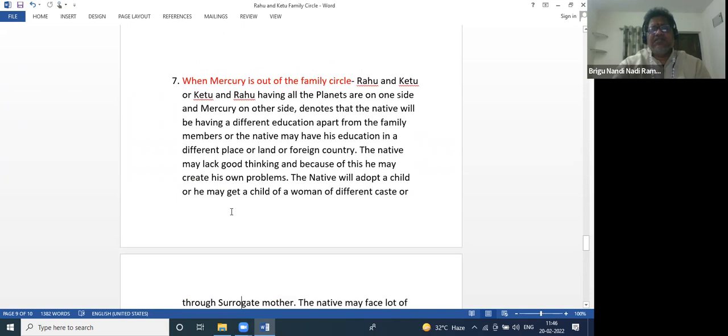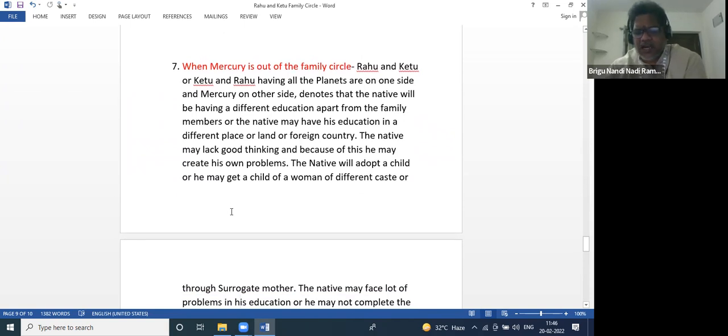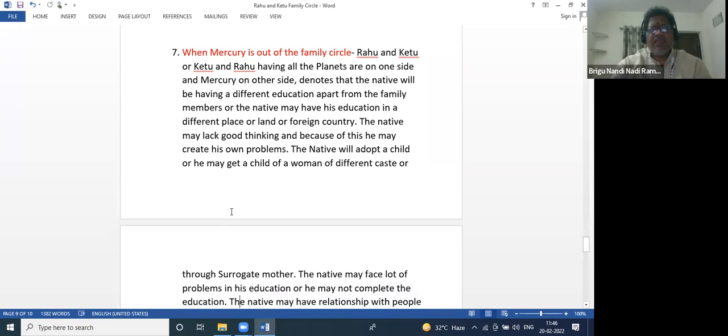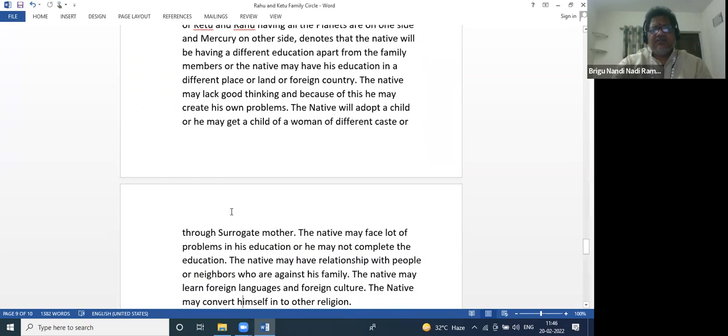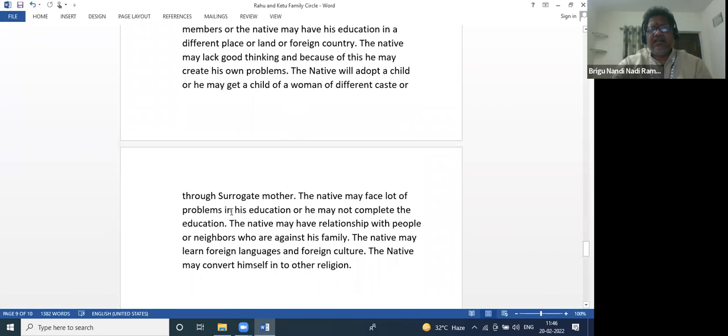Once again, Mercury is here. These people would adopt children, or they will go for surrogacy and like that. And Mercury is education. The native generally studies in a foreign country or other land, and generally cannot take decisions properly. They should solicit suggestions from others.